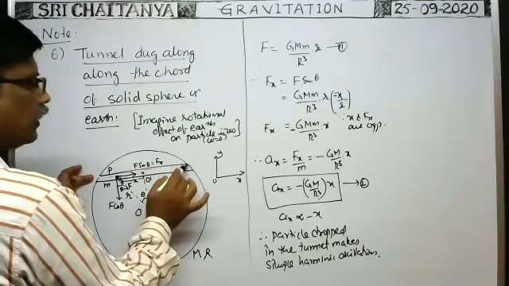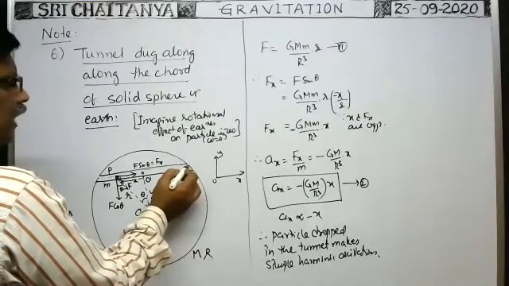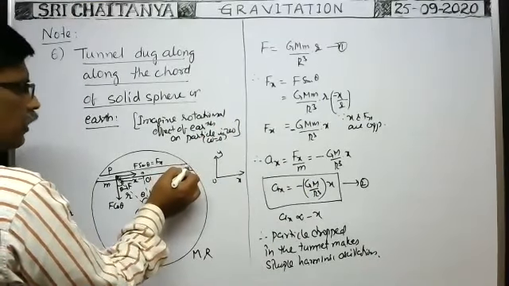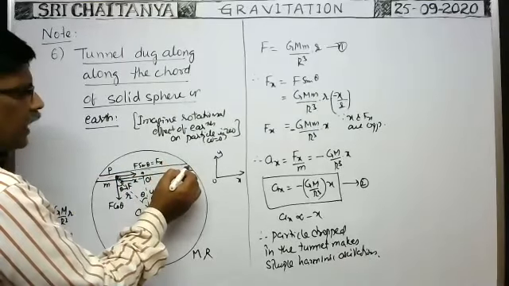And whenever the particle reaches here, it will not come out, because whenever the particle comes to this position, the velocity becomes 0, because this distance and this distance are both the same. That's why velocity becomes 0.